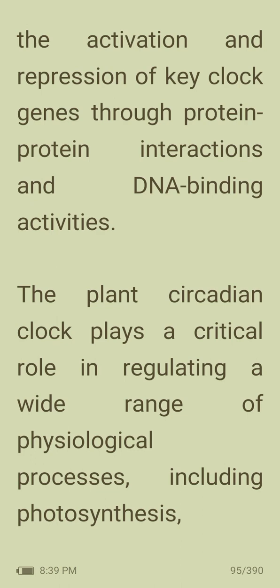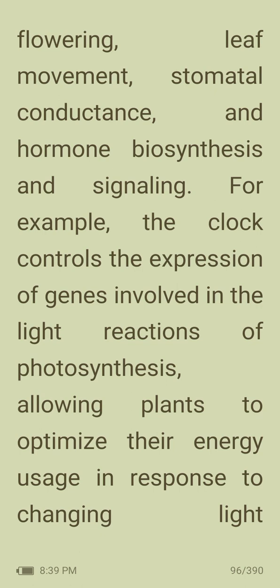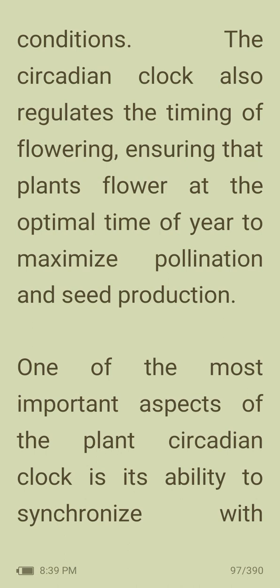The plant circadian clock plays a critical role in regulating a wide range of physiological processes, including photosynthesis, flowering, leaf movement, stomatal conductance, and hormone biosynthesis and signaling. For example, the clock controls the expression of genes involved in the light reactions of photosynthesis, allowing plants to optimize their energy use in response to changing light conditions. The circadian clock also regulates the timing of flowering, ensuring that plants flower at the optimum time of year to maximize pollination and seed production.